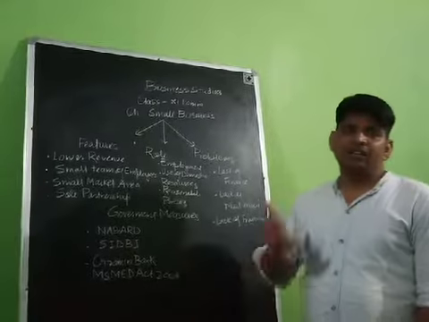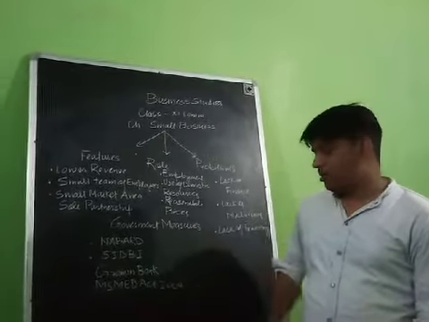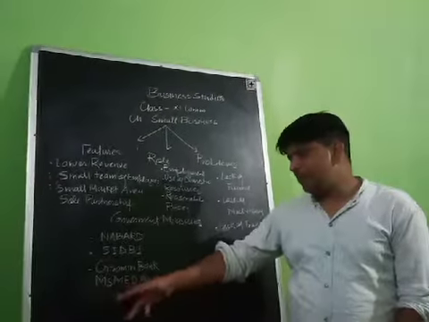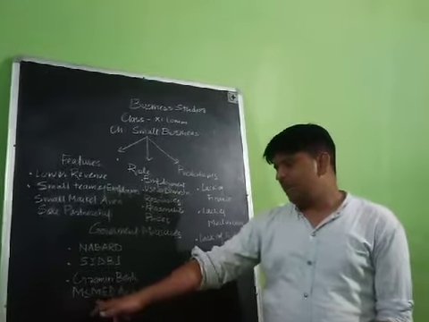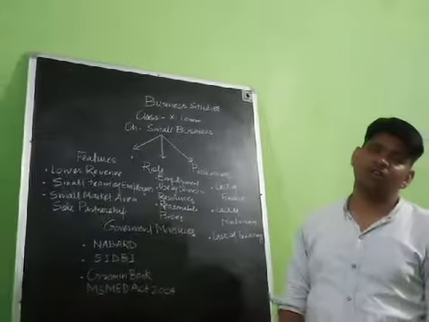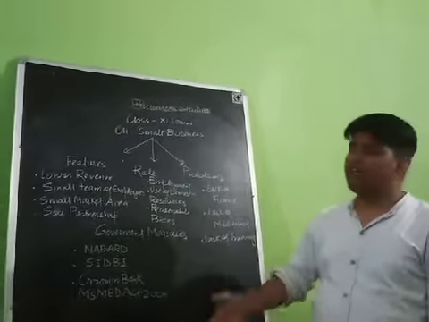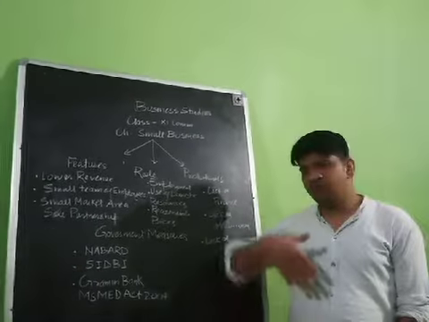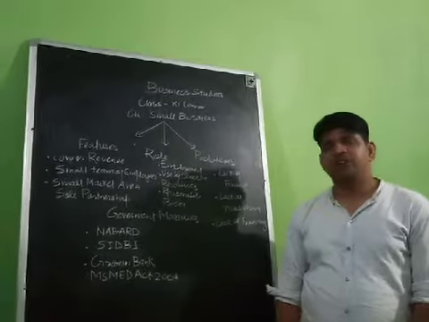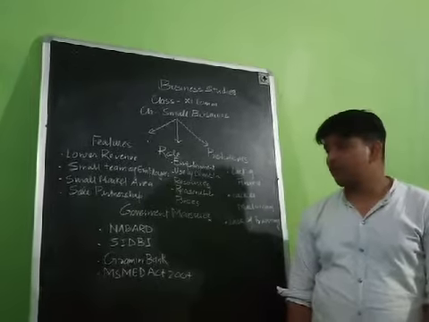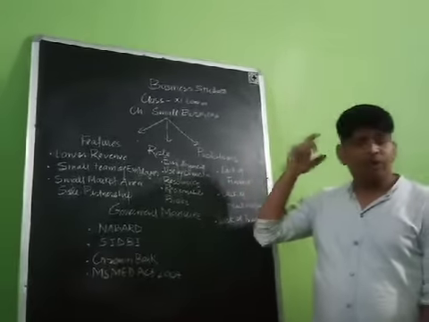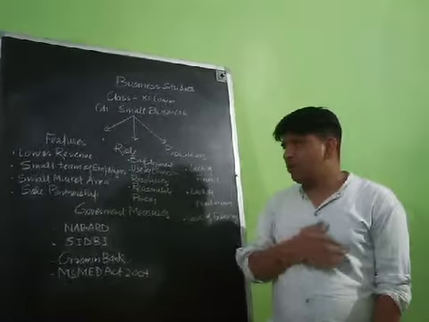Grameen Banks are also located in the villages to provide financial support, through which different businessmen get the financial support to run their business successfully in the economy. The another one is MSME, Micro, Small and Medium Enterprises Development Act 2004. It is given by the Indian government to take care of all the small scale, tiny and medium companies to run their business successfully in the economy and to take part in the development of the country. That is why the MSME Act was released by the Indian government in 2004 for the development of village and rural areas of the country. So students, it is all about the quick revision of a small scale business, and it is a very important part of your chapter.